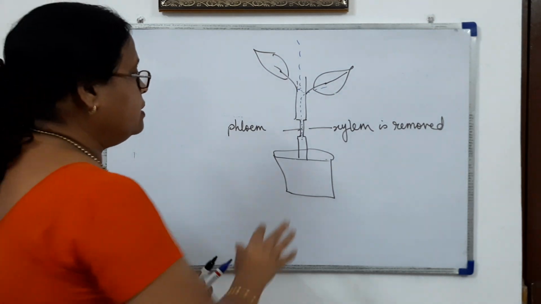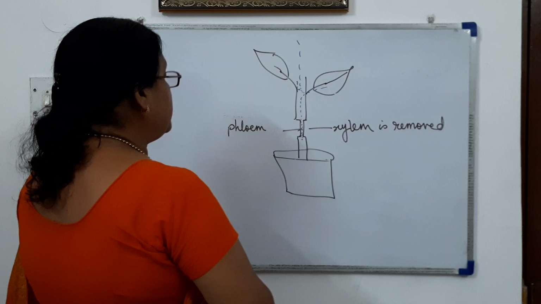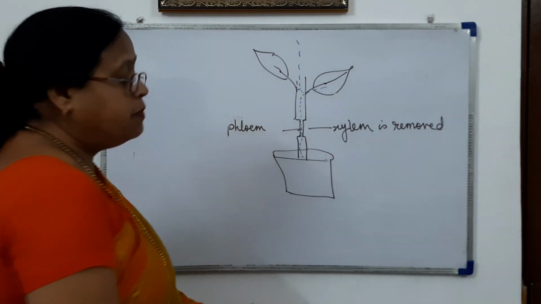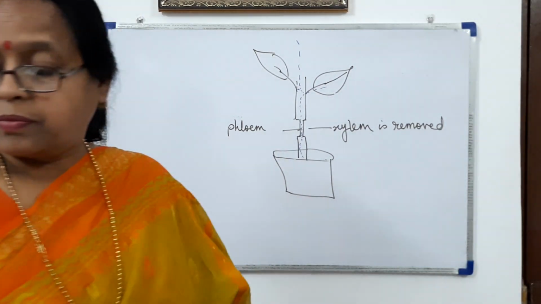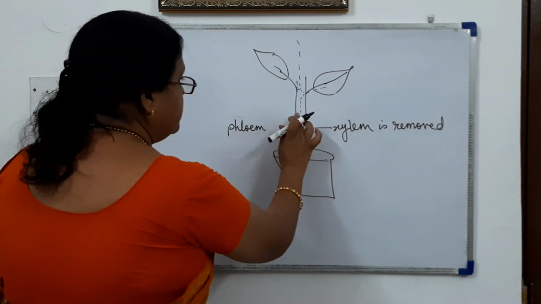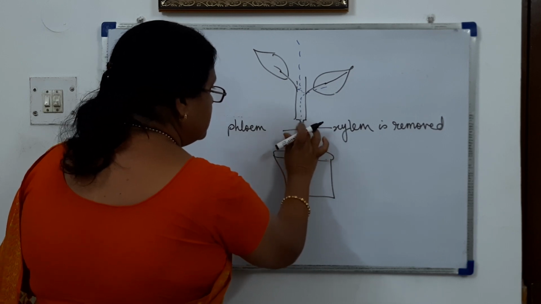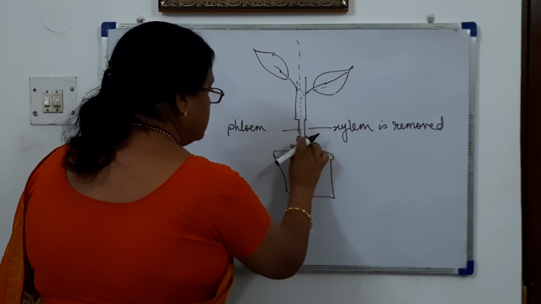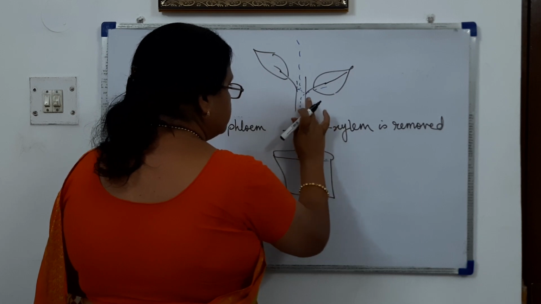So what will happen after some time, because food is being transported to the lower parts also? This part is being removed, so here there will be the swelling.